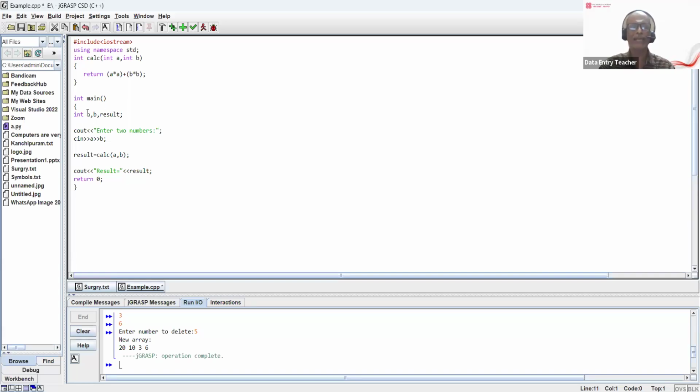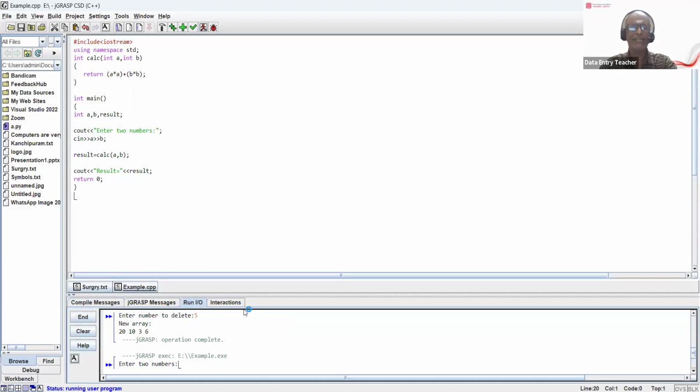Inside the main, I'm declaring a, b, and result. I'm getting the values of a and b, passing them into the function, storing the return value in the variable called result, and then printing the result. I compile the program and then run it. It is asking to enter the two numbers. I give 5 and 4. It gives 41, which means 5 times 5 is 25, plus 4 times 4 is 16. So 25 plus 16 is 41. So it is giving the result.